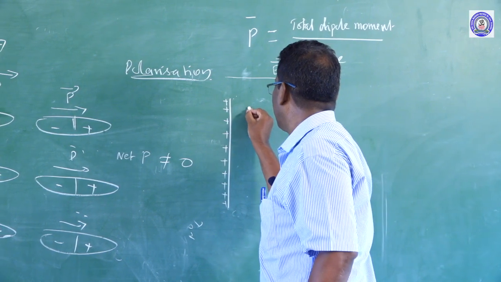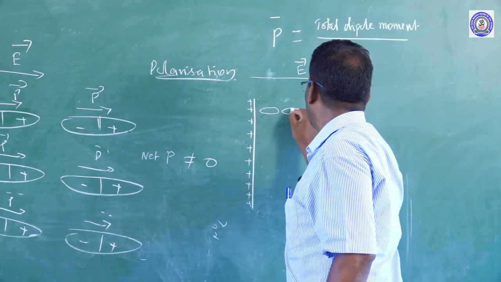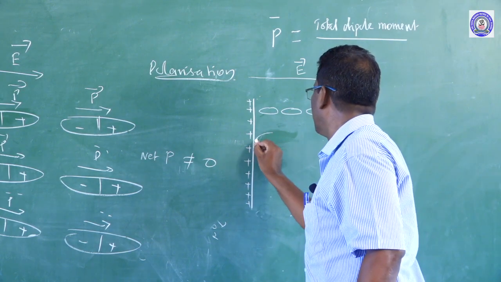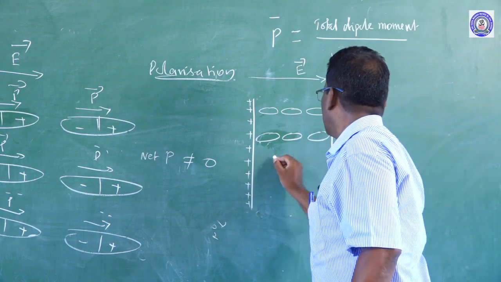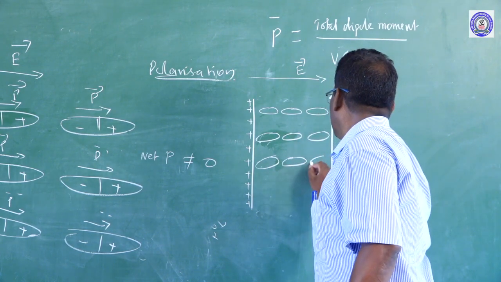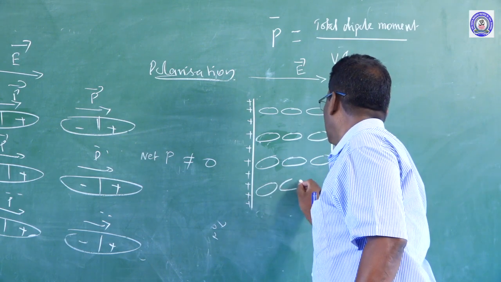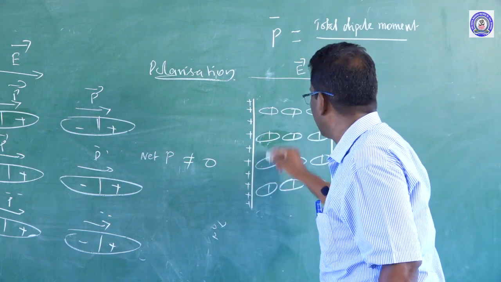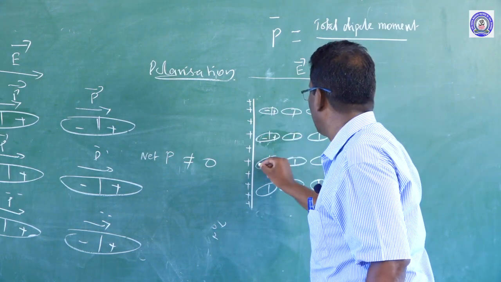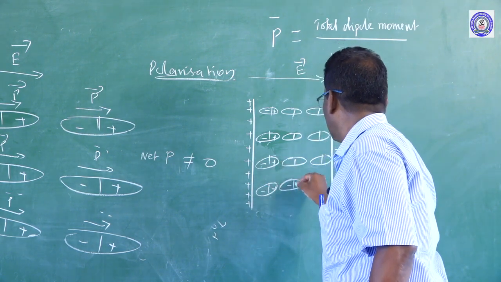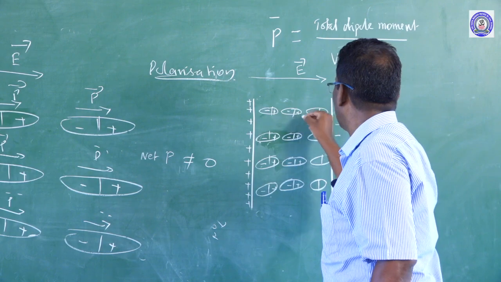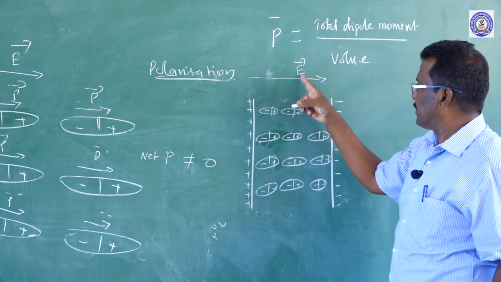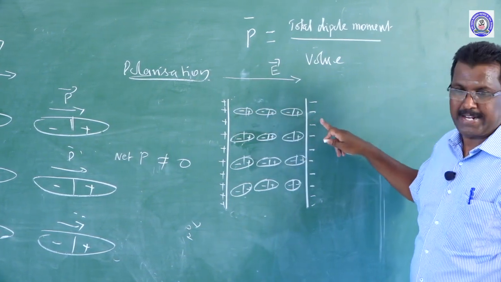In the presence of the electric field, all the molecules are oriented in only one direction.